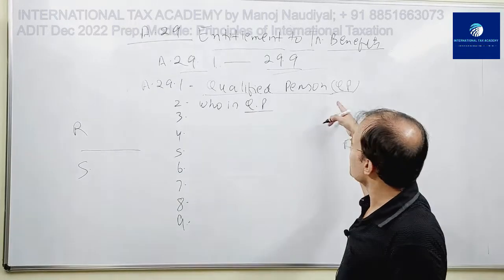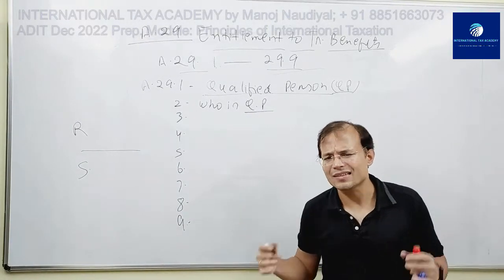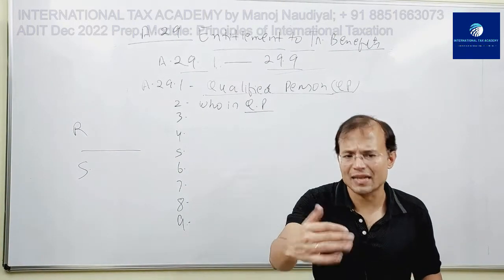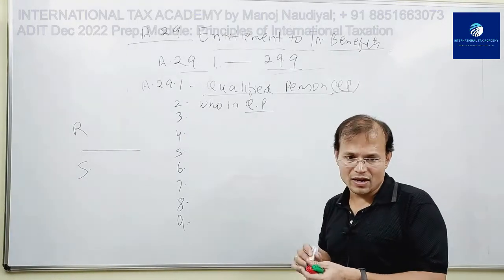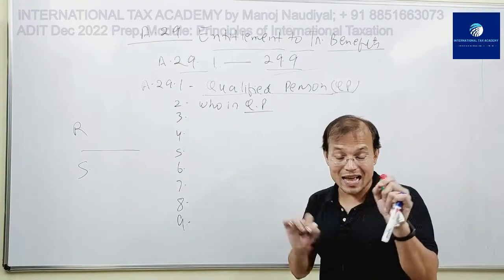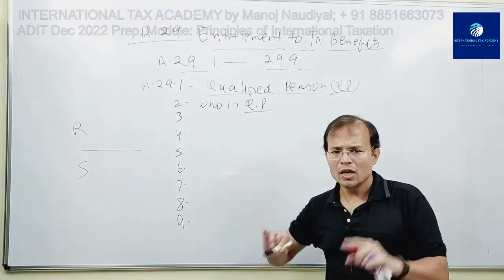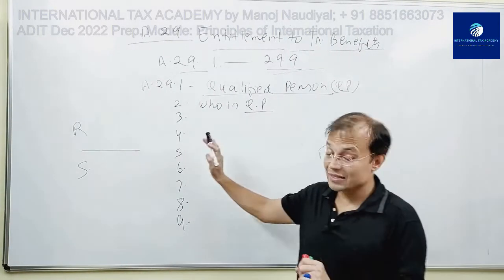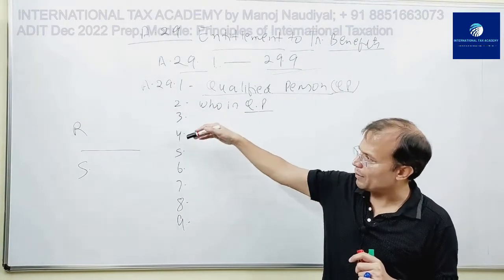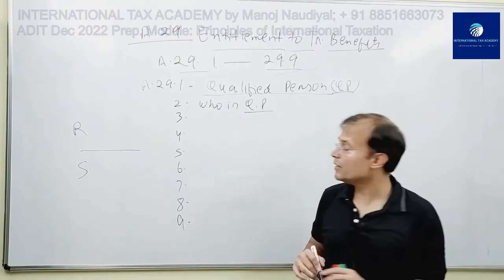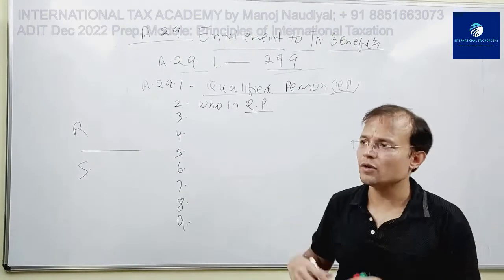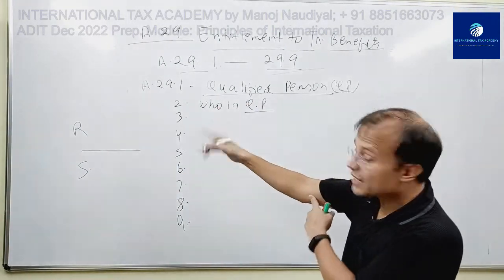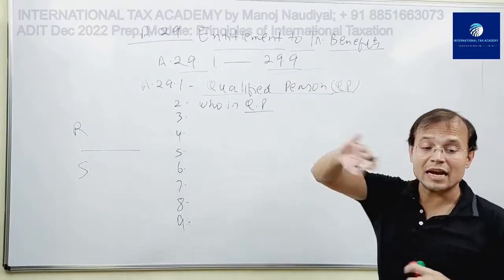Okay, qualified person. But in most of the cases we've seen that it is the state S whose right of taxation is being limited. So when we substitute those words, R and S, as we've been doing for our entire course, you will find that I would be using the word S most of the times. But that doesn't take away the fact that this is applicable from the perspective of both R and S. Either of the states can adjudge who is a qualified person, who is entitled to receive treaty benefits. The qualified person is entitled to receive treaty benefits.